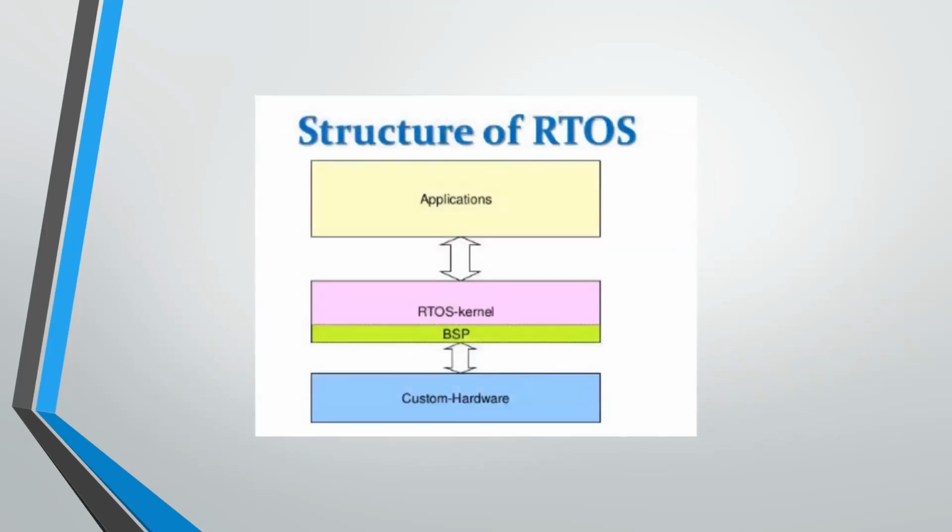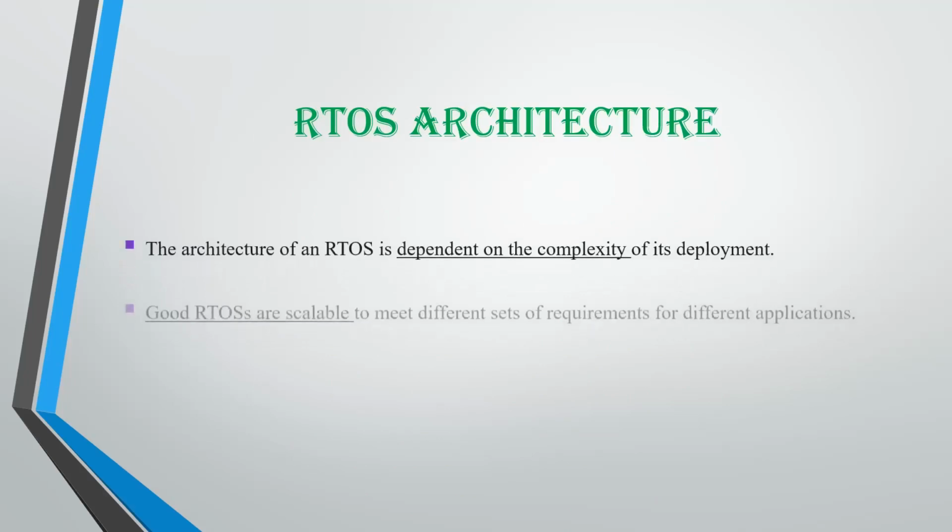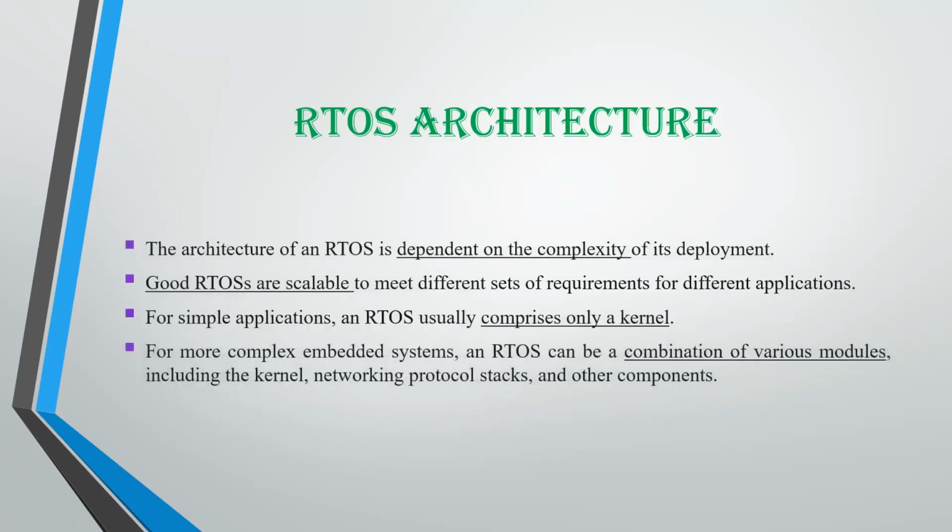This is the structure of RTOS. At the base we can see the hardware, at the top are the user applications, and in between we can see two parts, the kernel and the BSP. BSP is the board support package, which I'll be discussing in the further part of my video. Now, the RTOS architecture. Obviously the architecture of RTOS will depend on how we want to use the system.